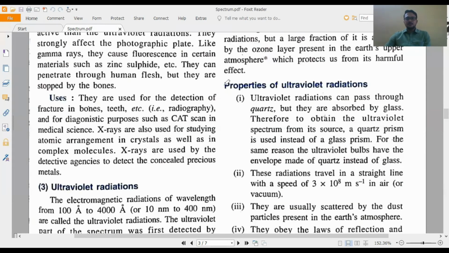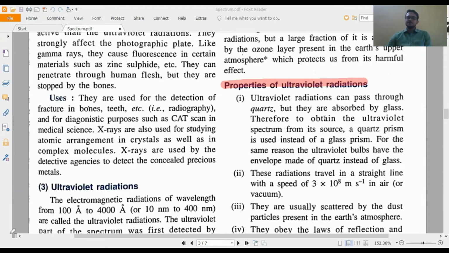Now come to the properties. Common properties we had already discussed: transverse in nature, travels through vacuum with 3 into 10 to the power 8 meter per second, does not require any medium, and shows no deflection in the presence of electric or magnetic field. So these common properties are there.